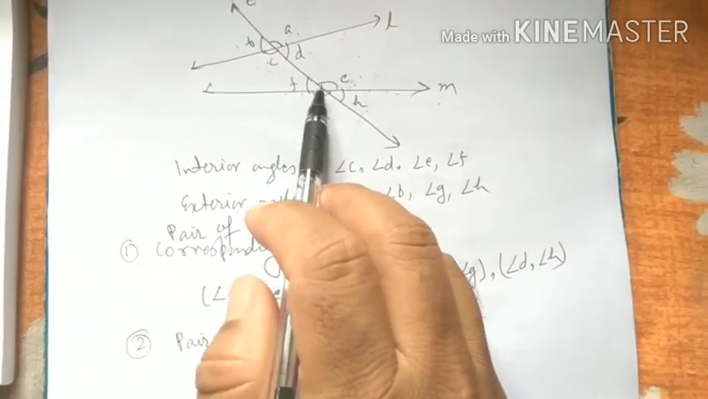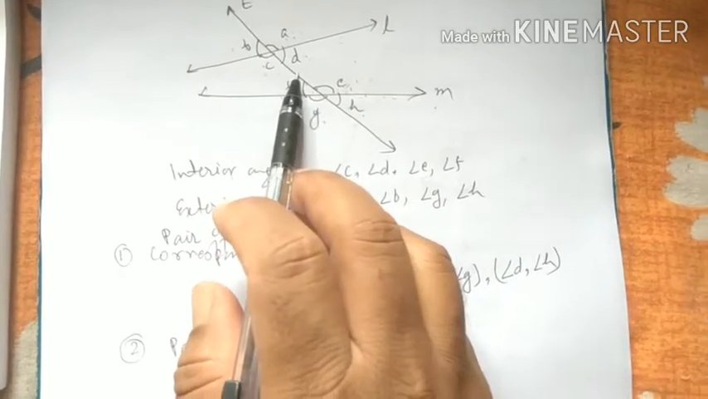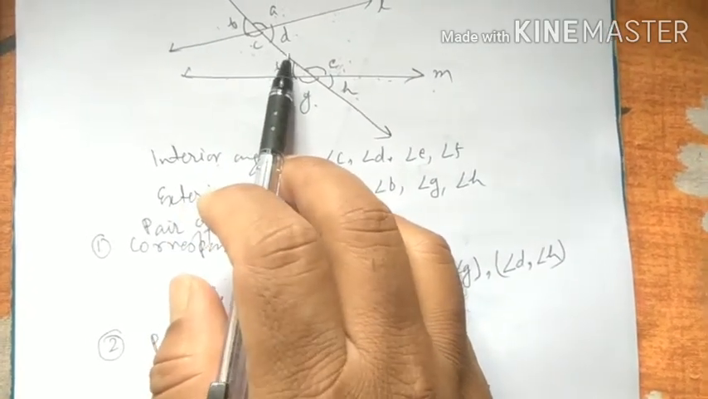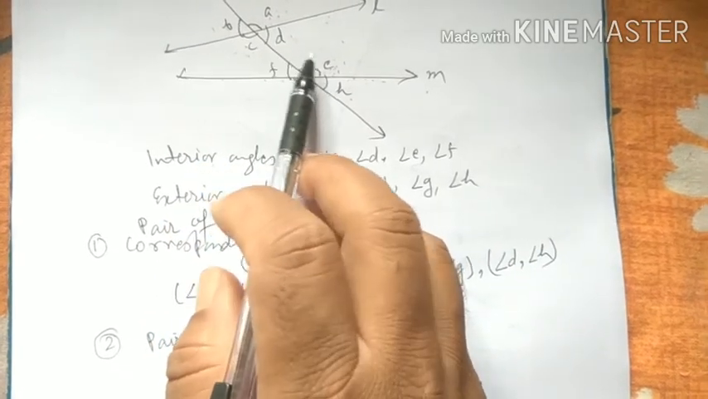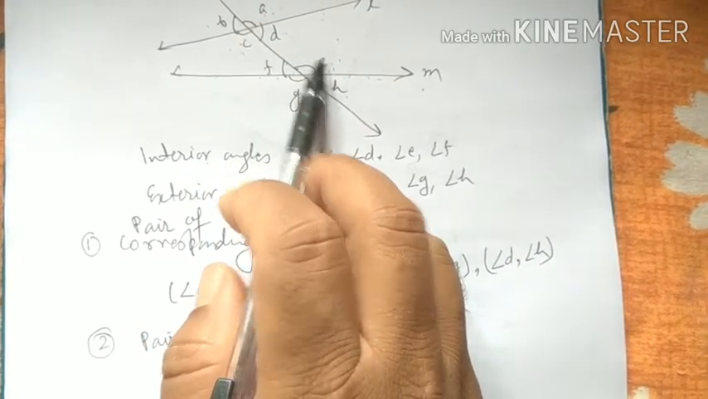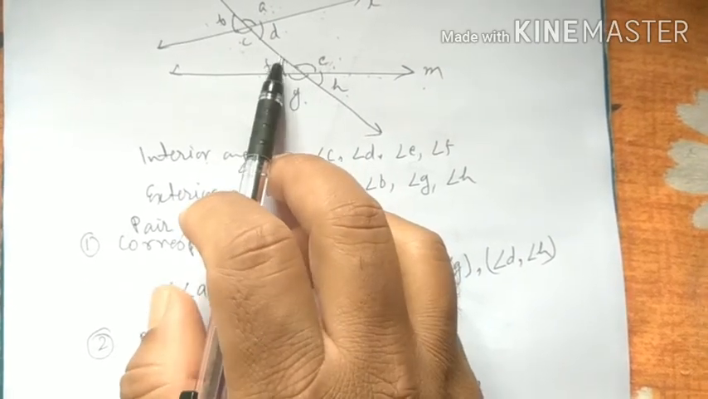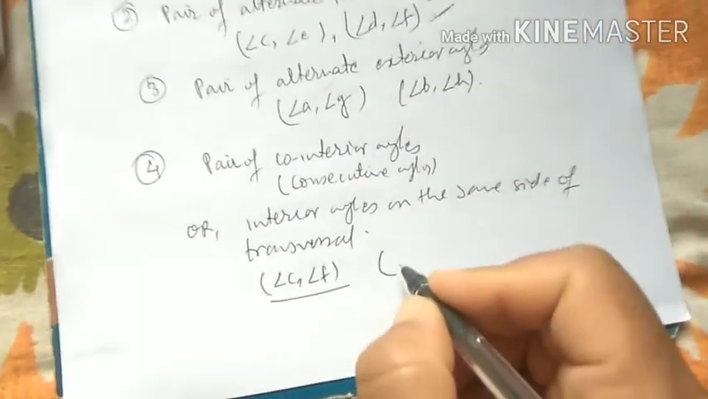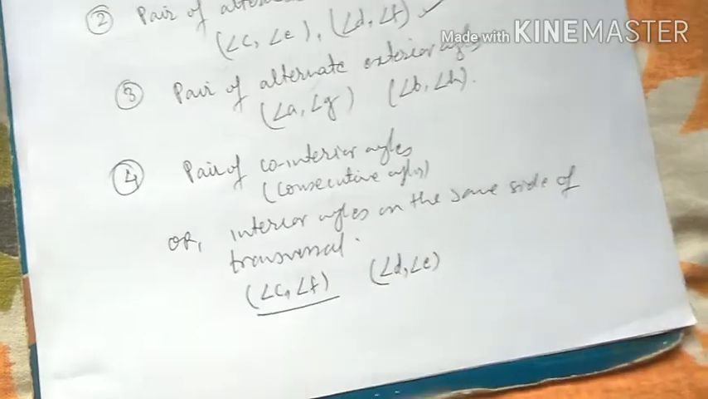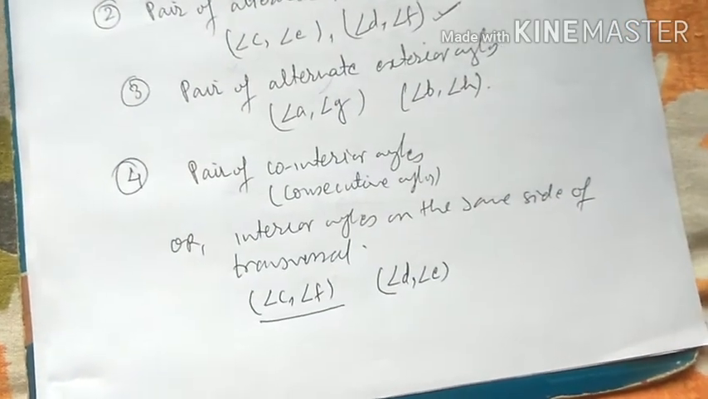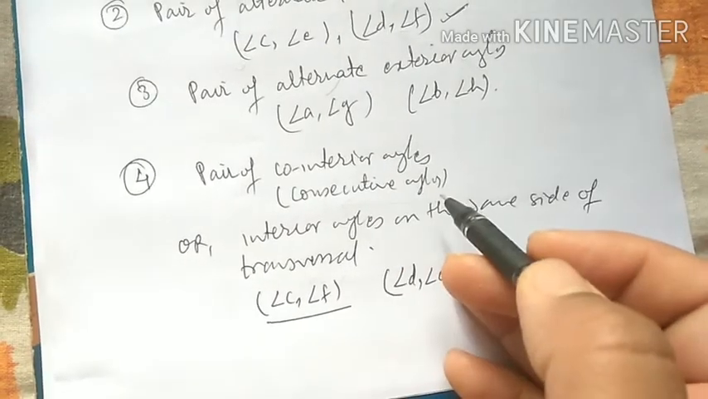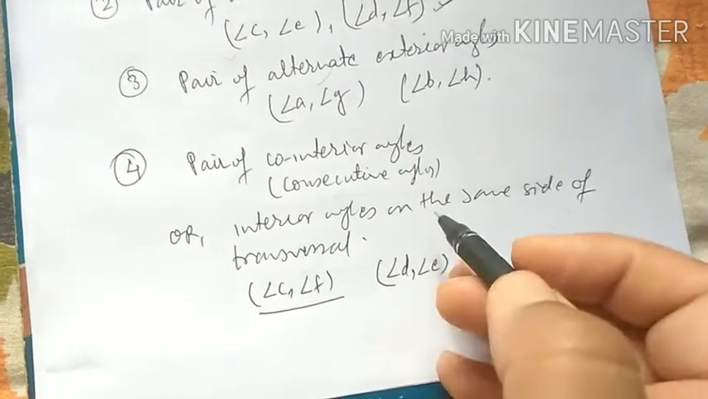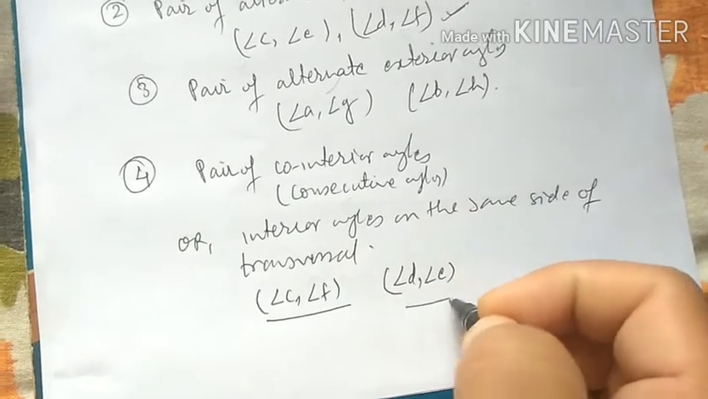Angles C and F are the interior angles on the same side of the transversal. Both are on the left side of the transversal. And angle D and angle E are called co-interior angles, as both angles are interior and on the same side of the transversal. So angle C and angle F are called a pair of co-interior angles. In a similar way, angle D and angle E are called a pair of co-interior angles or a pair of consecutive angles or interior angles on the same side of the transversal. Okay.